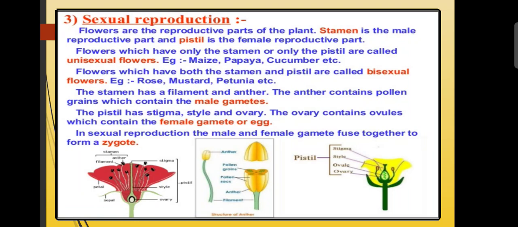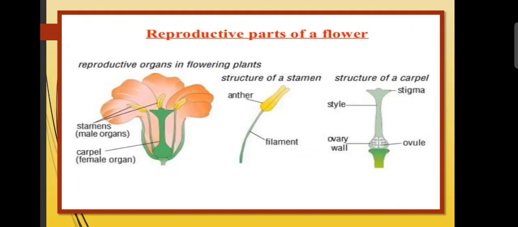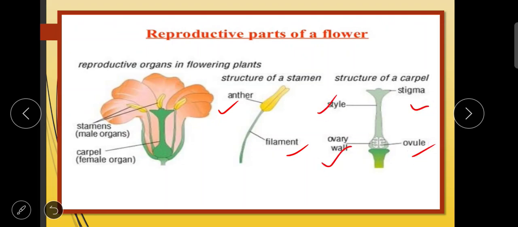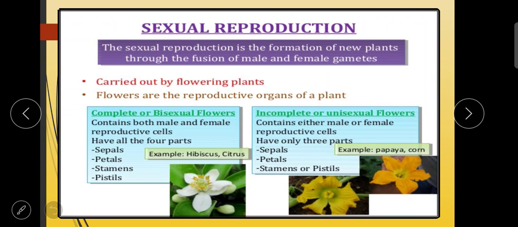We have started this. What we have learned is the reproductive part of a flower. Reproductive organs: you can see stamen and carpel. Stamen contains anther and filament, and carpel contains style, stigma, ovary wall, ovule. Here, what is sexual reproduction? Sexual reproduction is the formation of new plants through the fusion of male and female gametes.